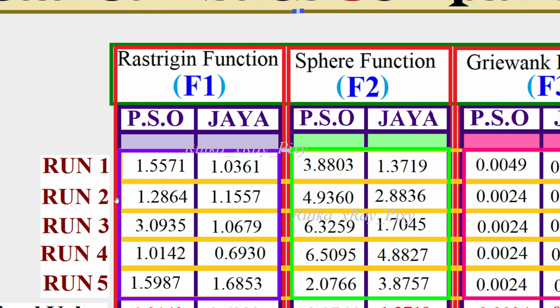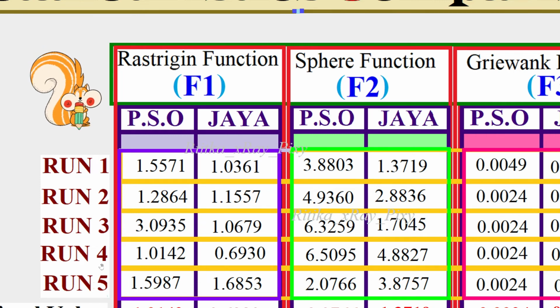In the second run you can see PSO value is 1.28 and Jaya value is 1.15. Again Jaya optimization algorithm value is better. And now you can see here in the third run for PSO 3.09, and here we have 1.06. Again the value for Jaya algorithm is better.